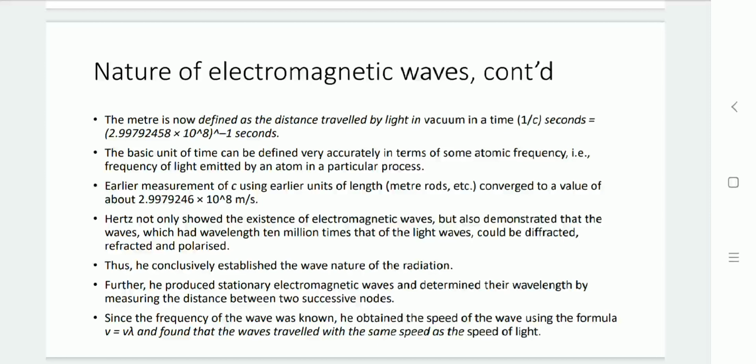It radiates through the medium. This electromagnetic wave can be determined based on the wavelength. The wavelength can be measured as the distance between two successive nodes, and the formula is V equal to frequency into lambda, that is, velocity equal to frequency into lambda.